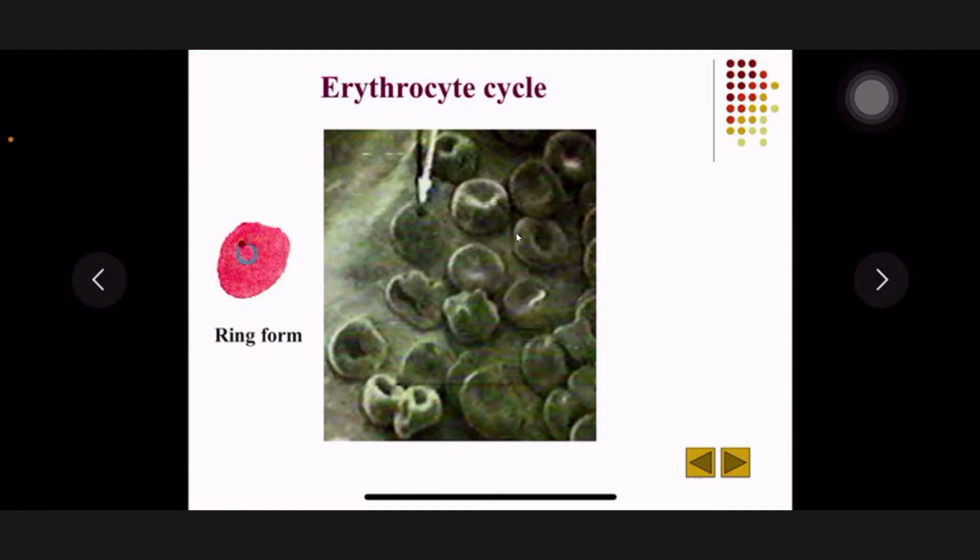So if there is no receptor on RBCs, what does it mean? Could the merozoites adhere to the RBCs and invade them?